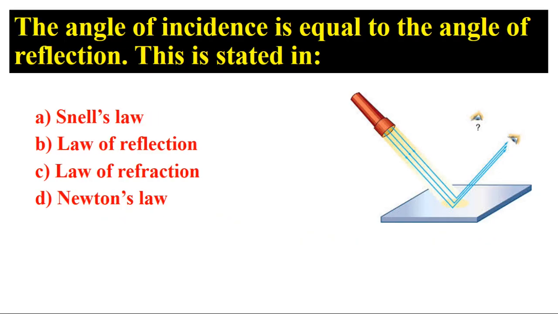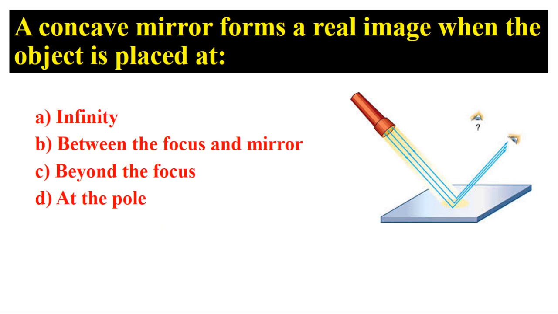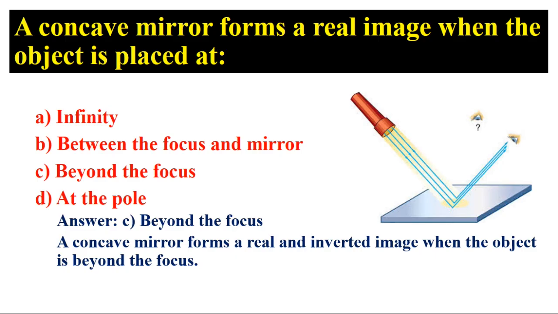The angle of incidence is equal to the angle of reflection. This is stated in Answer: B. Law of reflection. The law of reflection states that the angle of incidence is always equal to the angle of reflection. A concave mirror forms a real image when the object is placed at Answer: C. Beyond the focus. A concave mirror forms a real and inverted image when the object is beyond the focus.